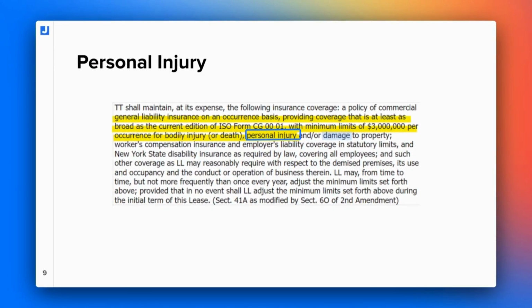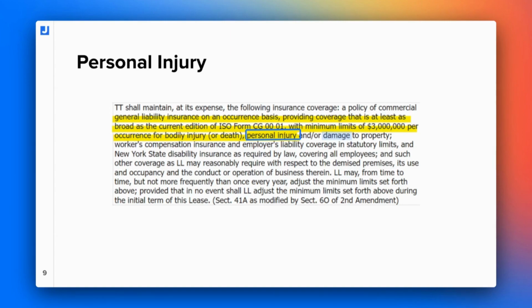You might be tempted to think that this is personal and advertising injury whenever it appears in the lease. Sometimes it won't be. Looking at this example here, we see that there's a general liability policy required, and we need 3 million per occurrence for bodily injury or death, personal injury, and or damage to property. So we have 3 different types of damages described here. What is the difference between bodily injury and personal injury? Well, we said personal injuries are more of those intangible damages. But in the legal sphere, personal injury is actually a much broader class of claims that could encompass injury or death, physical ailments, physical injuries, as well as the intangible psychological and social injuries.